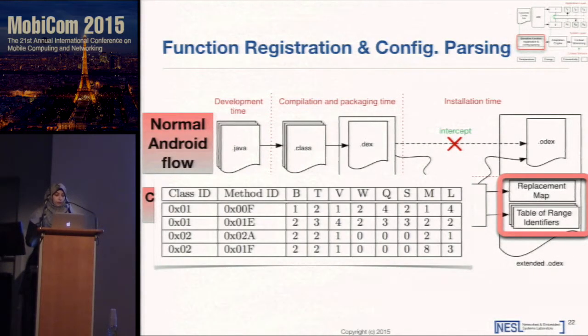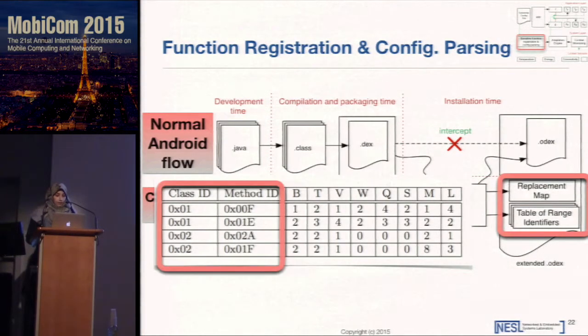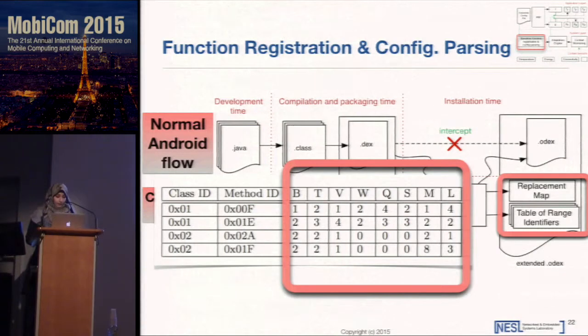The replacement map is a collection of key-value pairs defined for each sensitive function. The key of this map is a composite key that consists of a pair of class ID and method ID, extracted initially from the DEX file and updated during the installation process. The value field of the replacement map is an array whose length is equal to the number of contexts we are currently handling in CareDroid, which is the battery capacity, battery temperature, battery voltage, Wi-Fi connection, quality of the signal, signal strength, motion activity, and the GPS location.